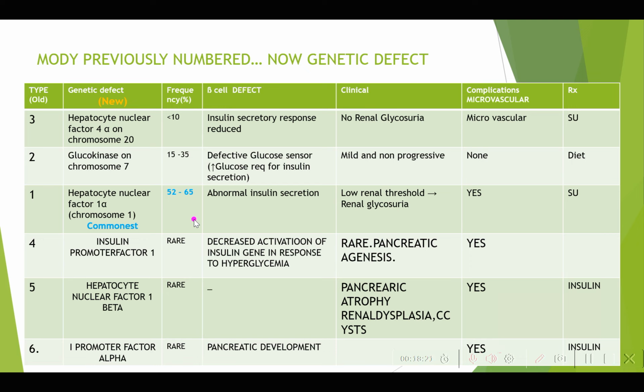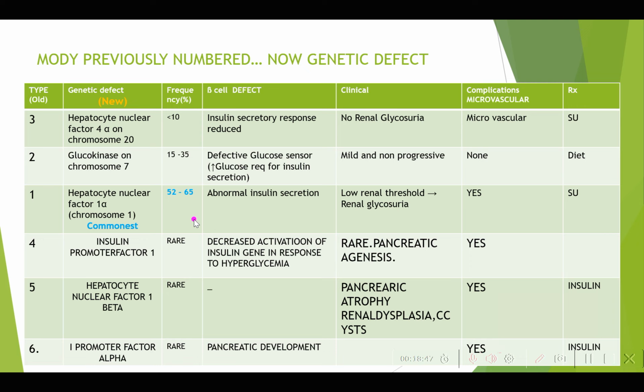And this is the most common variety, and the patient's urine will also contain glucose. The body has remodified itself so that even the normal renal threshold is not reached. What is the normal renal threshold? Sir, 180. If the blood glucose goes more than 180, there may be glucose in the urine.